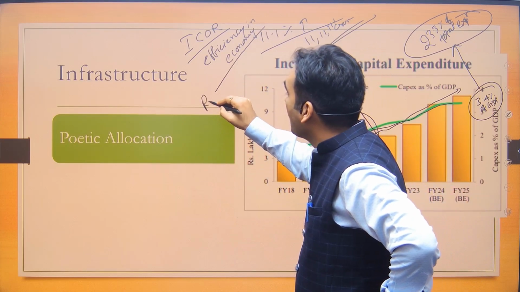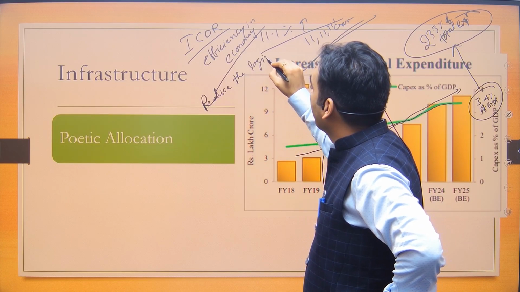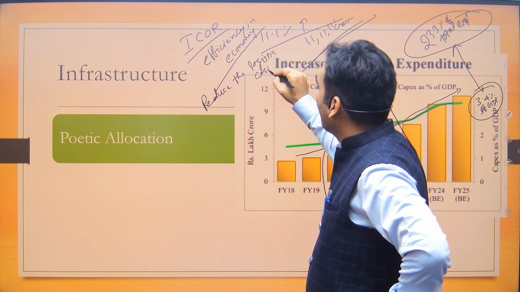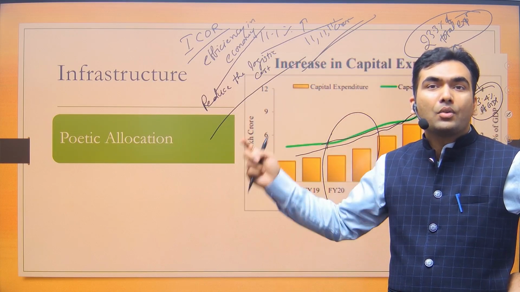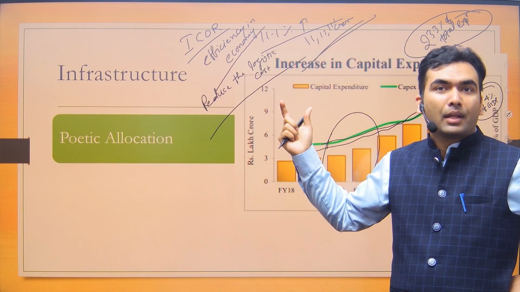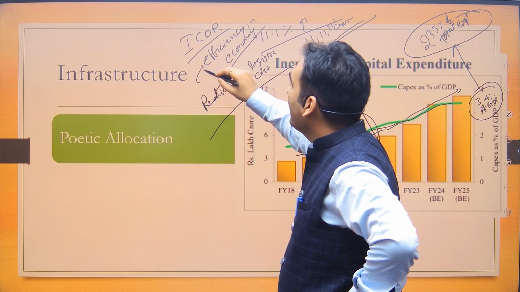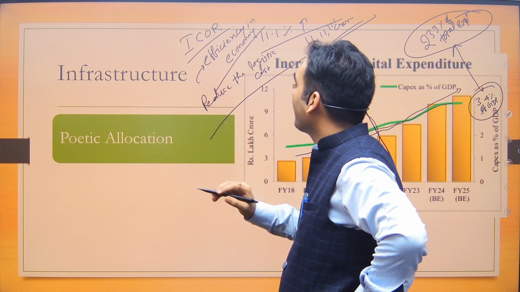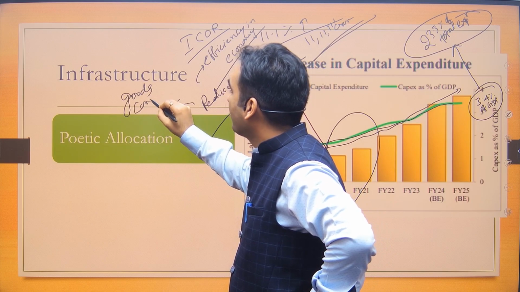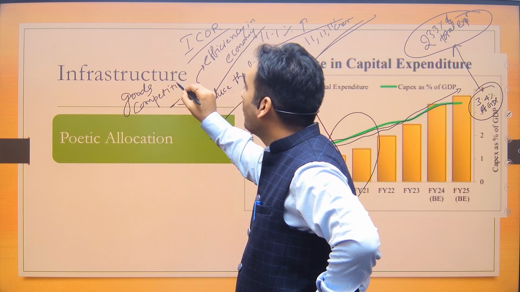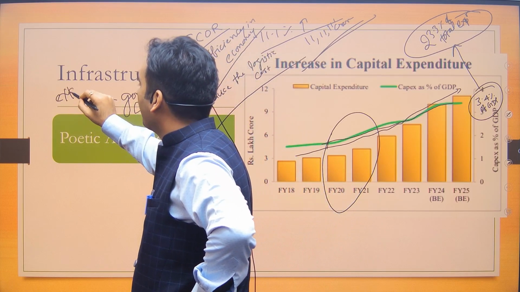It will reduce the logistics cost. Logistics cost in India is very high. It is around 16% of GDP, which will go down. If logistics cost goes down, efficiency will increase, growth will be higher, and also our goods will be more competitive. And if our goods are more competitive, it will lead to more exports.